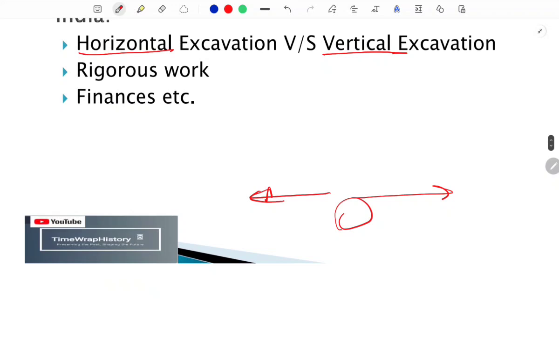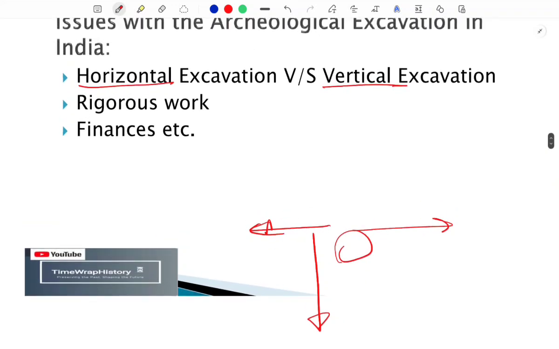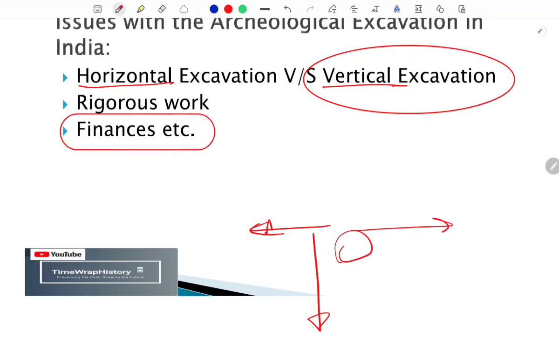In vertical excavation, we expand it vertically, towards beneath that particular culture phase. So there is a challenge in India, that vertical excavation is very popular because of certain reasons. As you know, we are a very populous country, and the settlement pattern, or maybe the finances, are not that adequate, so we actually are content with the vertical excavation only.